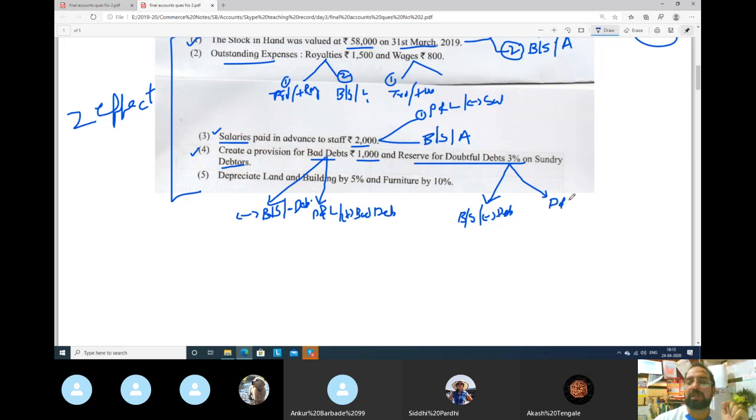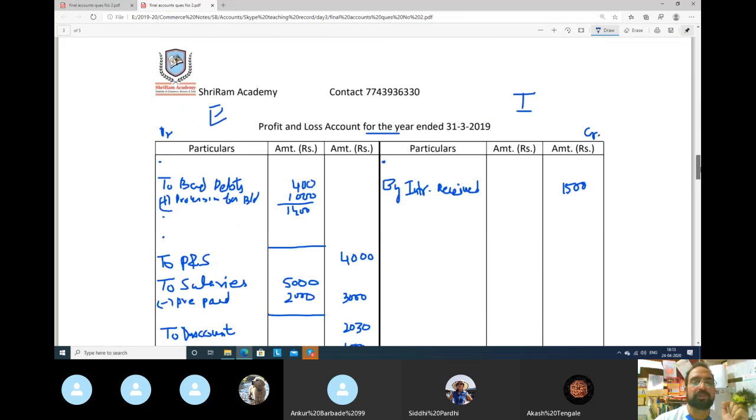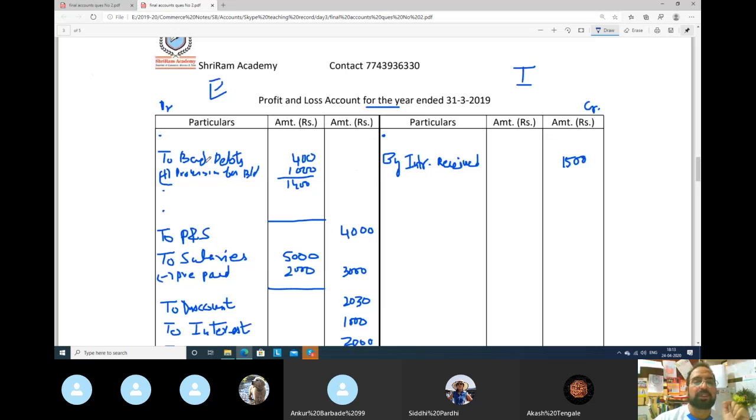Profit and loss account, where जो bad debts वाला था ना adjustment, there bad debts वाला adjustment, I will show you. Profit and loss account, bad debts. See, bad debts already 400 rupees, provision for bad debts we have made 1,000 rupees, plus now this wala reserve, the one which we did now, 3%.